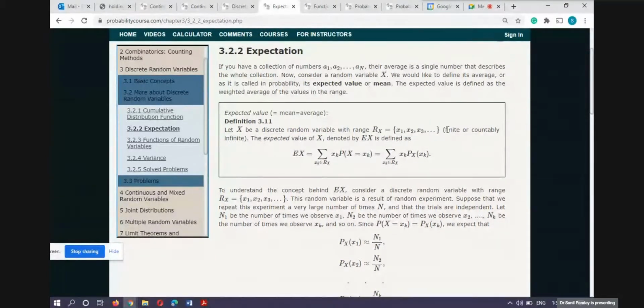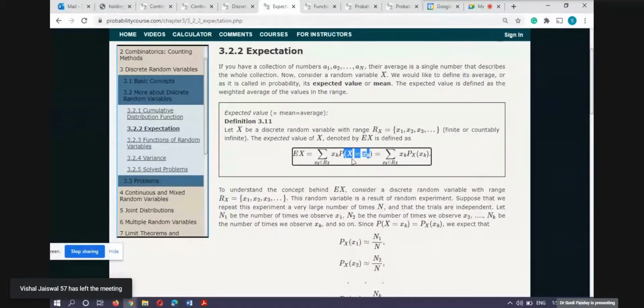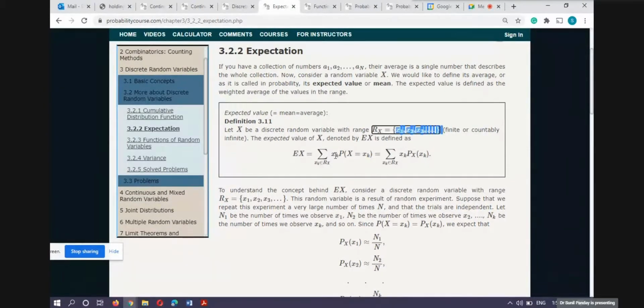So I told you now, if our set is countable, we can always list it like this: x1, x2, x3. So if I am having a discrete random variable with this range set, the expectation of X is denoted by this: the sum of xi times the probability at xi. So if I add this infinite sum, because there are infinitely many points now, maybe finite also, it depends on the distribution. If they are finite, then we will run over finite; if it is infinite, over infinite. So this is the definition: x times the probability that X equals xk. This one is known as the mean or expected value.